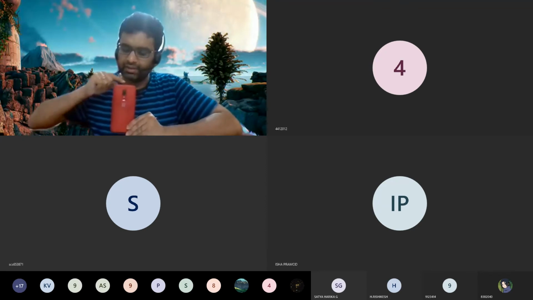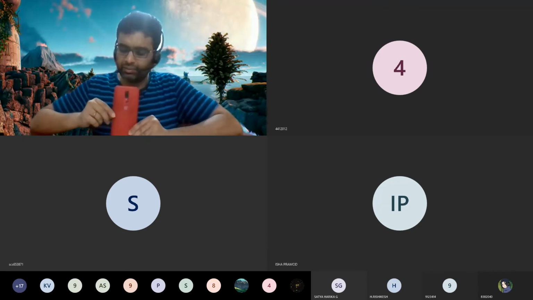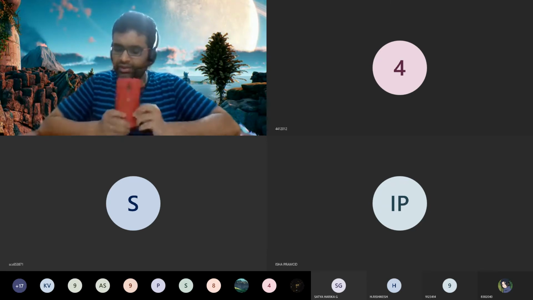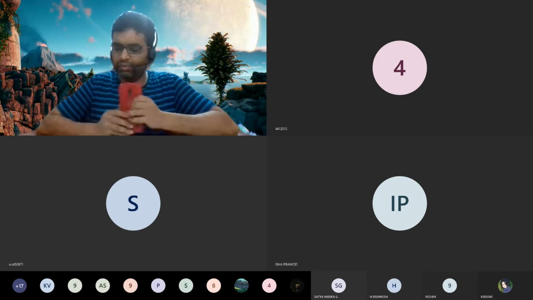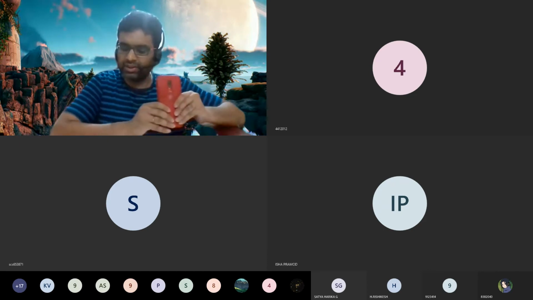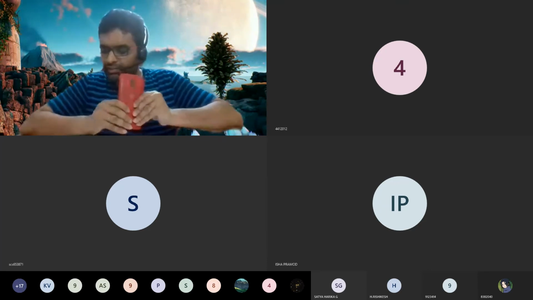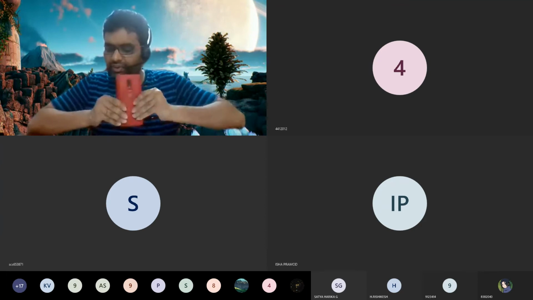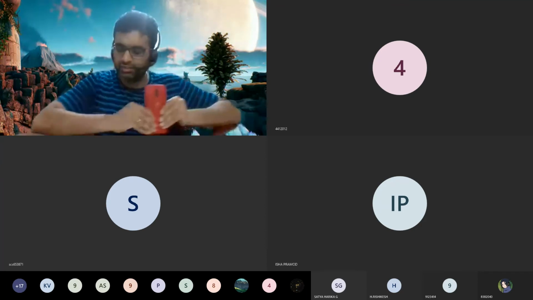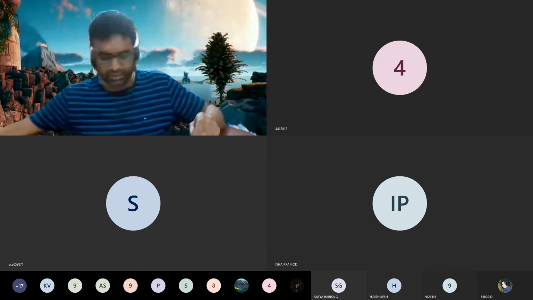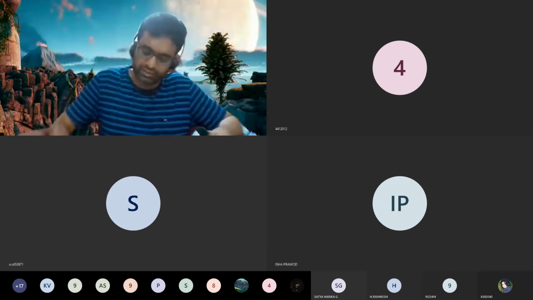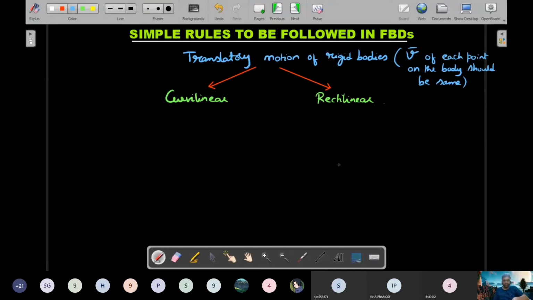Okay, so point here, the point here, and the point here, they need not only move straight to have same velocity. They can, but don't rotate it like this. You should not rotate the phone like this. This is rotatory motion. And while moving, if it always faces you like this, can you see it's almost as if I'm taking your picture at every position by moving in a curve. But if I rotate it like this, then that's not translatory motion. So this is called translatory motion in curvilinear path. So that's the whole idea. We'll deal with it more often once we go into curvilinear part. So for each of these situations of translations, we are going to write the rules now.